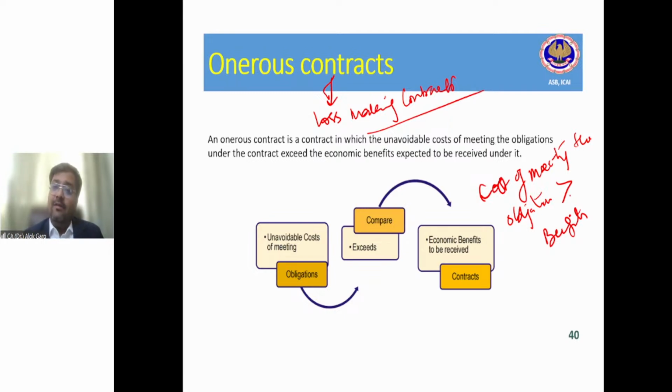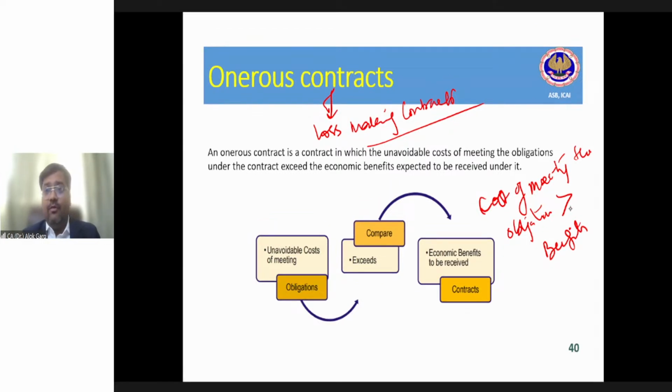And what will I get? I'll get 10 rupees per product, but I have to spend 11. It means I have to spend 11 crore and in return, I'll get 10 crore. Do you think I have to deliver this? What is your view? I'll take a pause here. I hope you have understood this question.